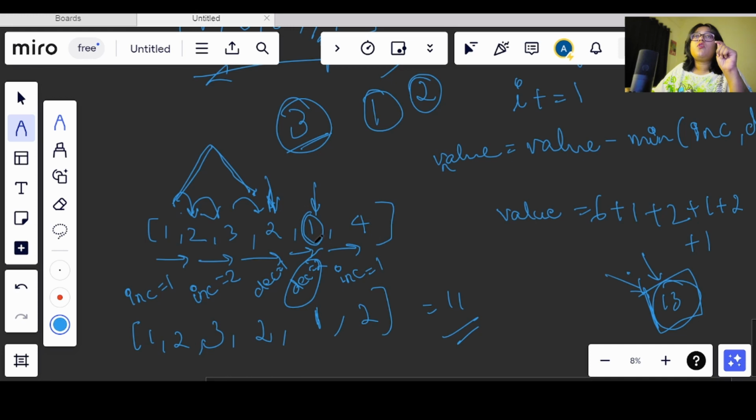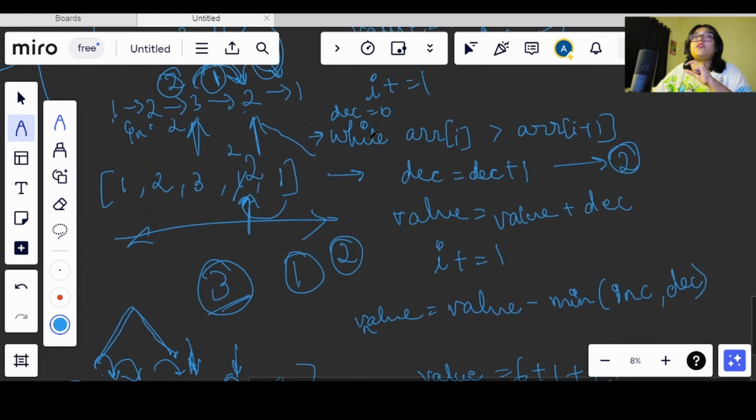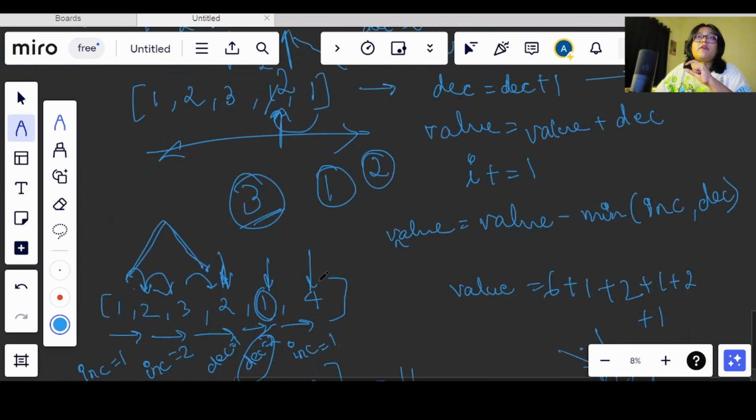So what we will do, we will subtract that extra value, and now we have subtracted that value here. After this condition failed, when the value became greater than the previous one, this condition will fail and it will move out. Then, if increment is 2 and decrement is also 2, the minimum value will be 2 only.